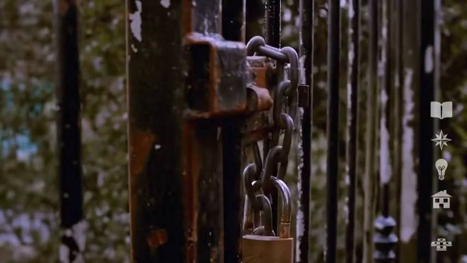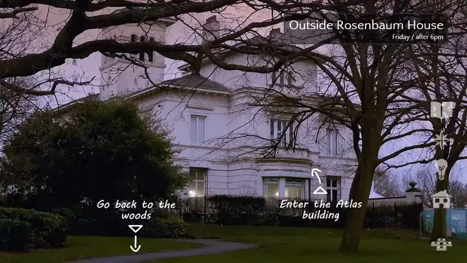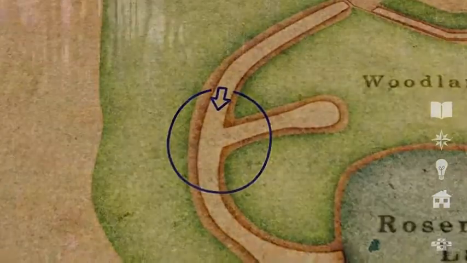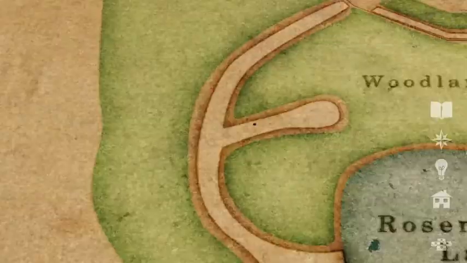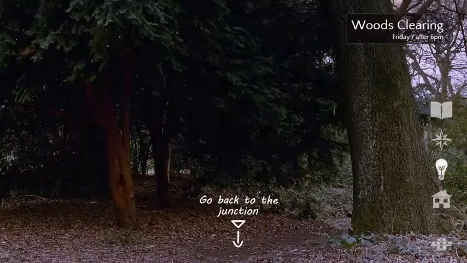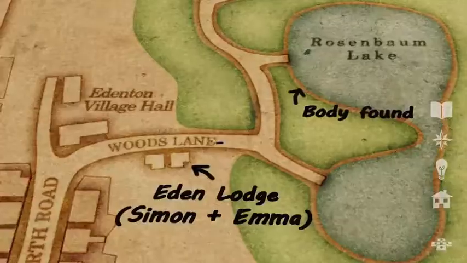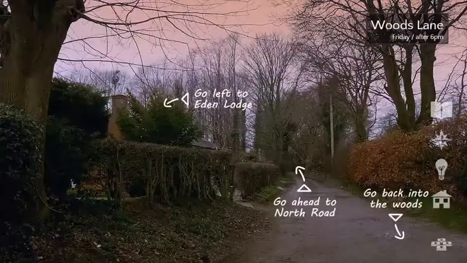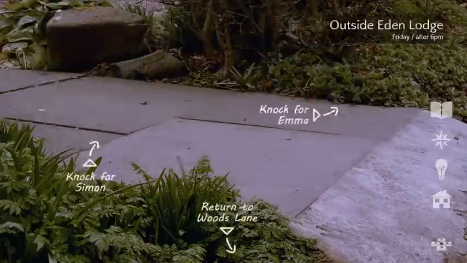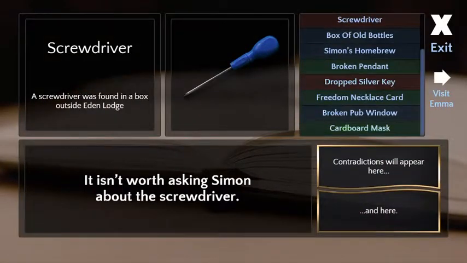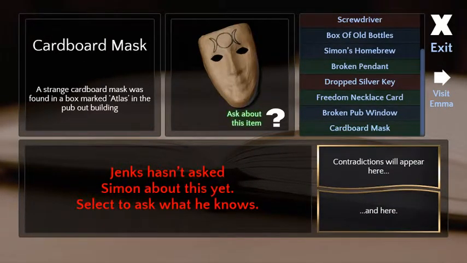Alright, Ryan is not home. But he apparently just leaves his house open for people to wander around. I'm just gonna have to check everything, aren't I? Maybe. We can go back up here to the lodge and talk with Simon about the pub, more questions, if that's okay. Ask him about the mask, because he would know.